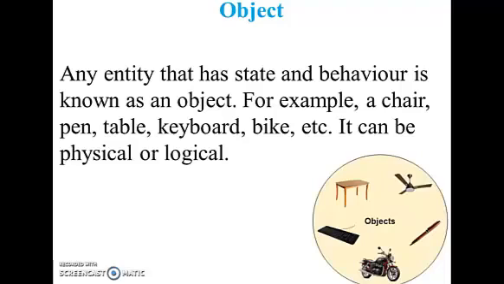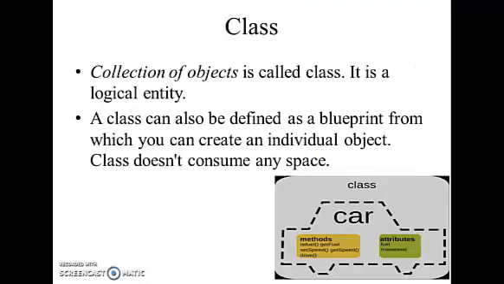What is an object? An object is an instance of a class. Whenever a class is defined, no memory is allocated. But when an object is initialized, memory is allocated for that class. This is called an object.